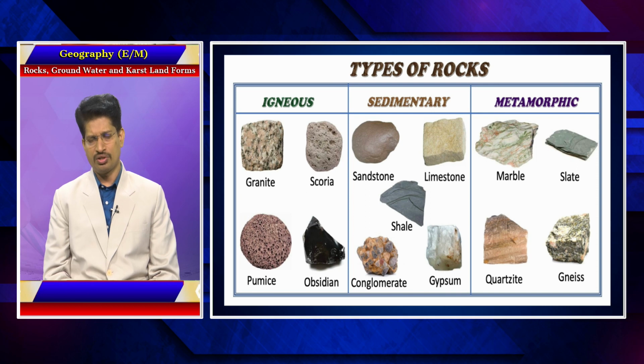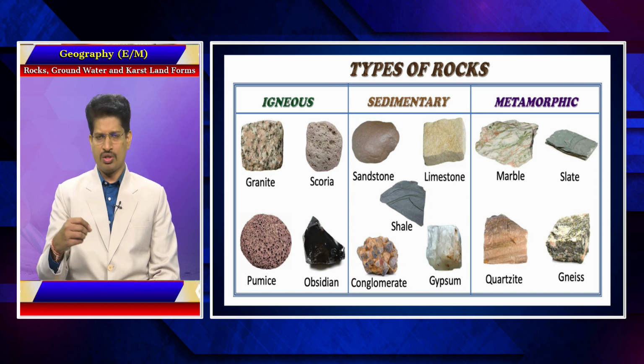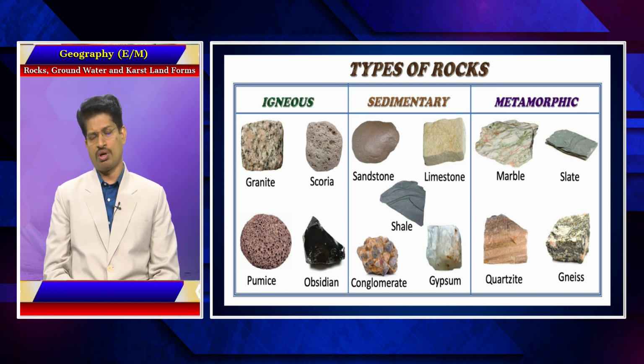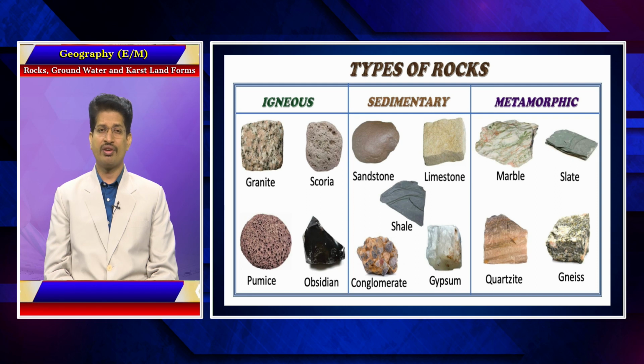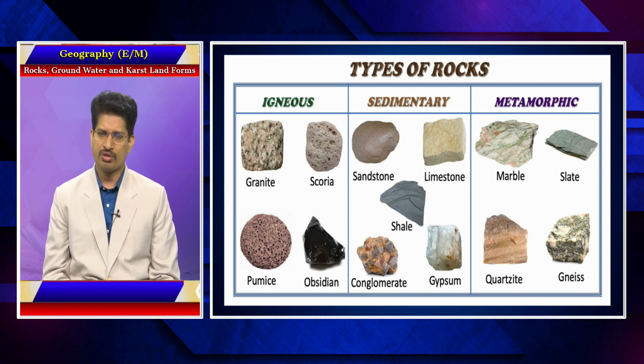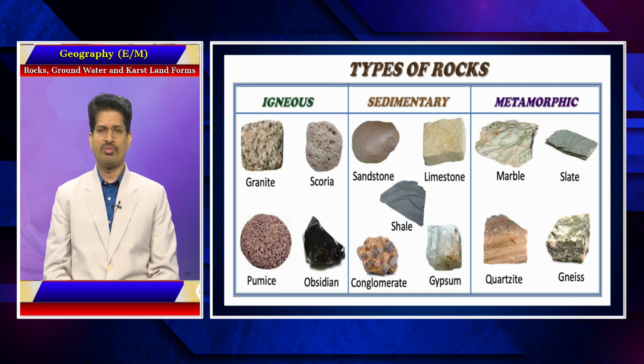So, in the examination, they will be asking you different choices to identify different options being given to you, or they may give you a match the following to identify different variant types of these igneous rock bodies, sedimentary rock bodies and metamorphic rock bodies, which have been formed because of these three different processes.